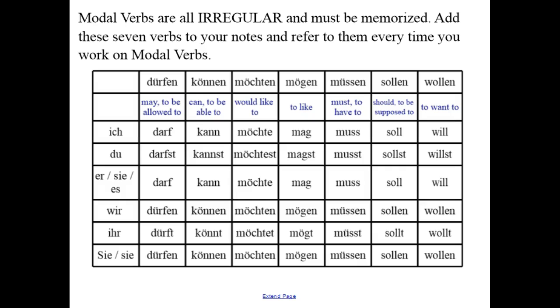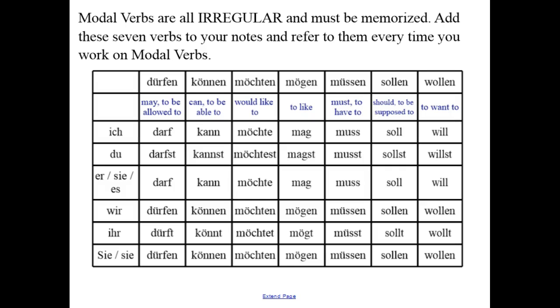Dürfen, may, to be allowed to, is ich darf, du darfst, sie es darf, wir dürfen, ihr dürft, and sie dürfen. Können, can or to be able to. Ich kann, du kannst, sie es kann, wir können, ihr könnt, und sie können. Möchten, would like to. Ich möchte, du möchtest, sie es möchte, wir möchten, ihr möchtet, sie möchten.